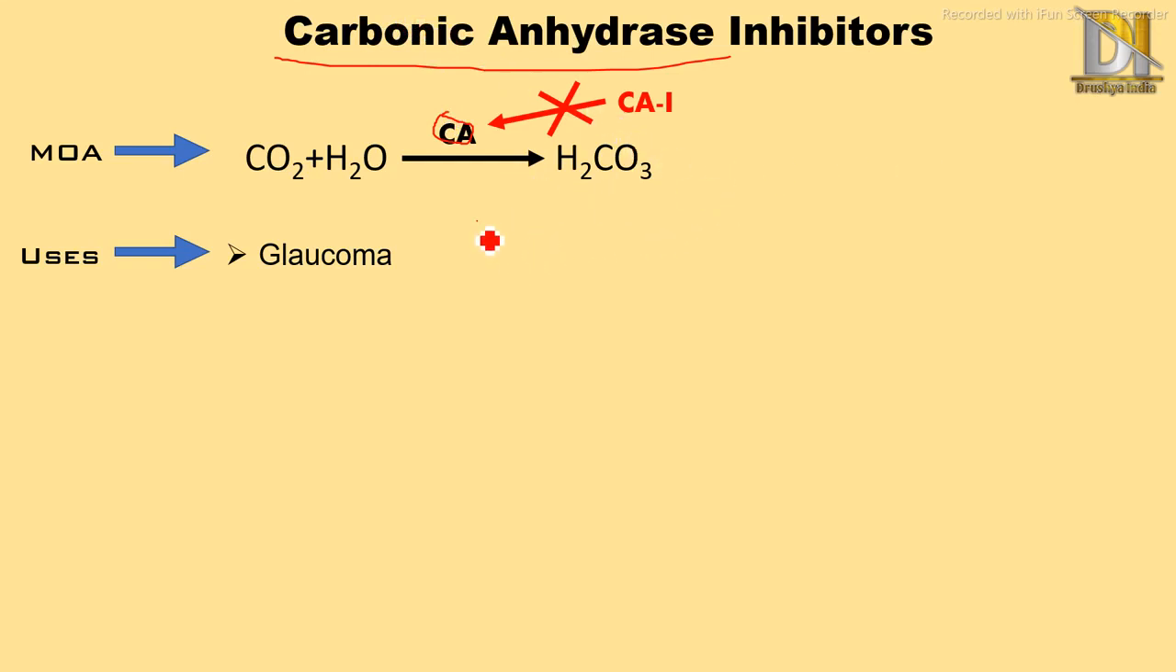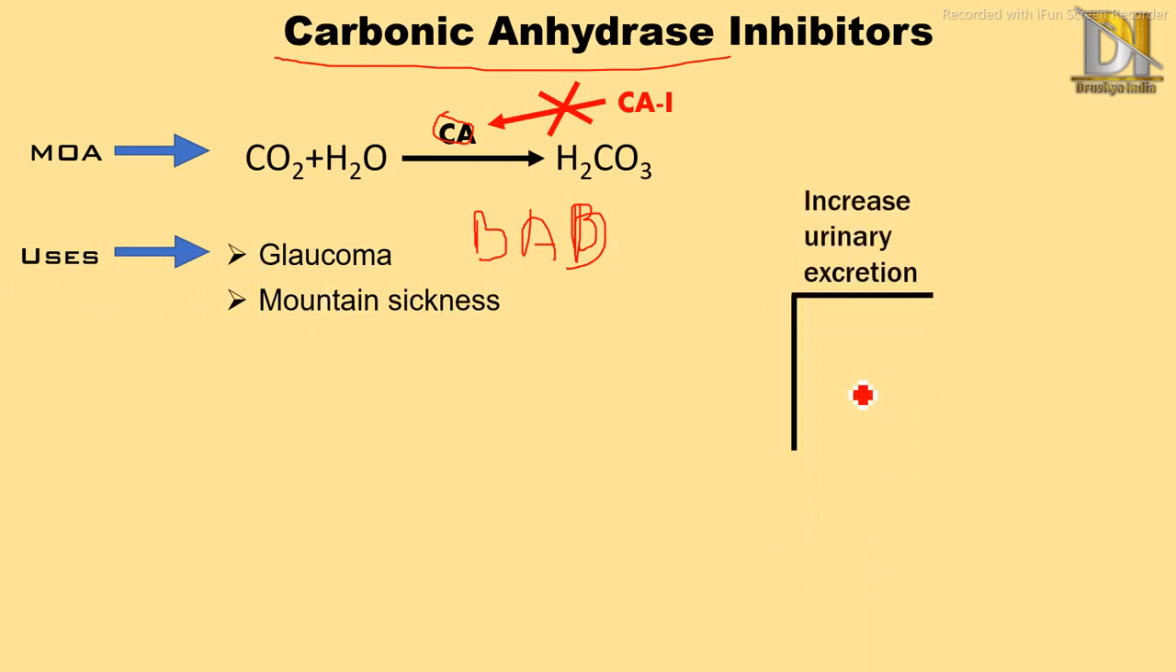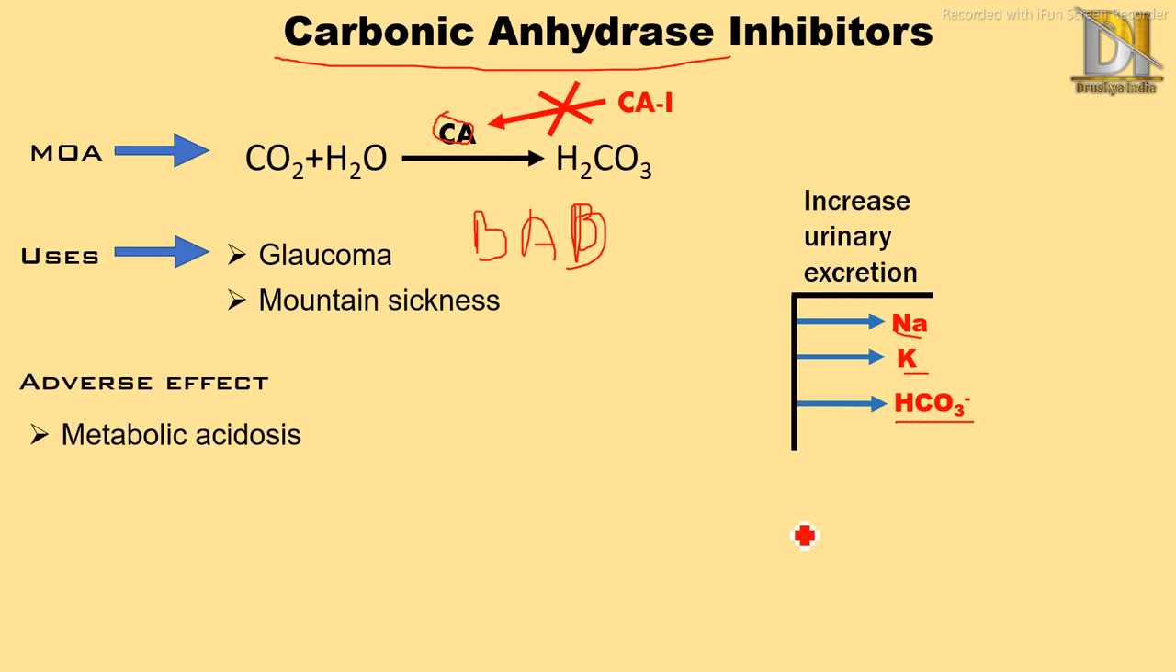Three drugs were used. We remember them by a short trick: brinzolamide, acetazolamide and dorzolamide, where they decrease the secretion of aqueous humor. Then they are also used in mountain sickness. And what is their effect on various ions? They increase the urine excretion of sodium, potassium and carbonate ions. Then adverse effect, it causes metabolic acidosis.